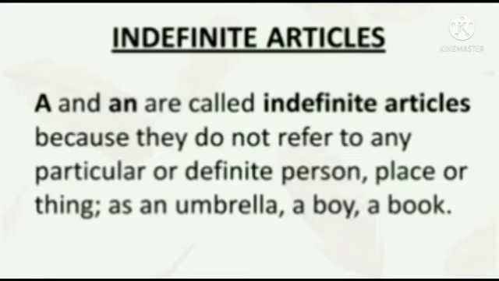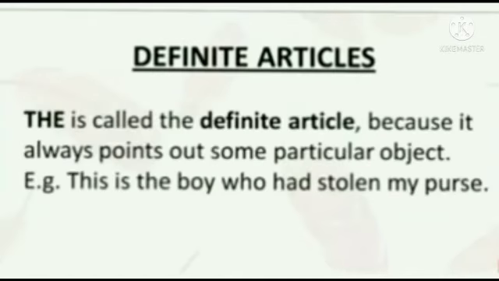Now what are indefinite articles? A and An are called indefinite articles because they do not refer to any particular or definite person, place or thing. Example, an umbrella, a boy, a book. Definite articles. The is called the definite article because it always points out some particular object. Example, this is the boy who had stolen my purse.